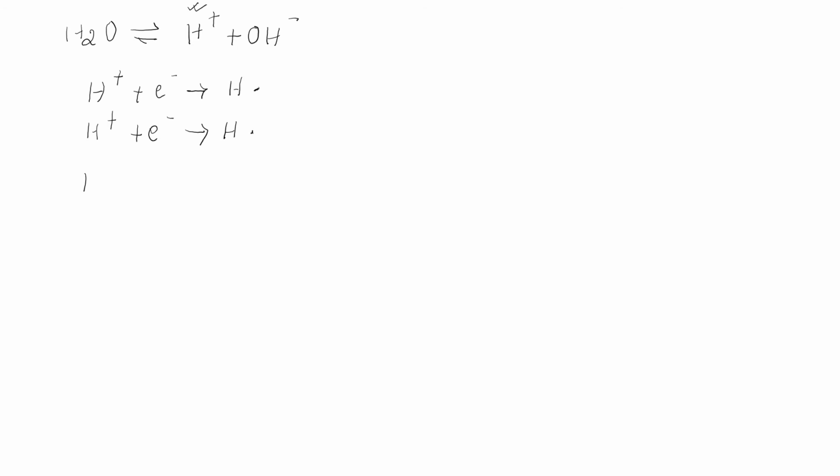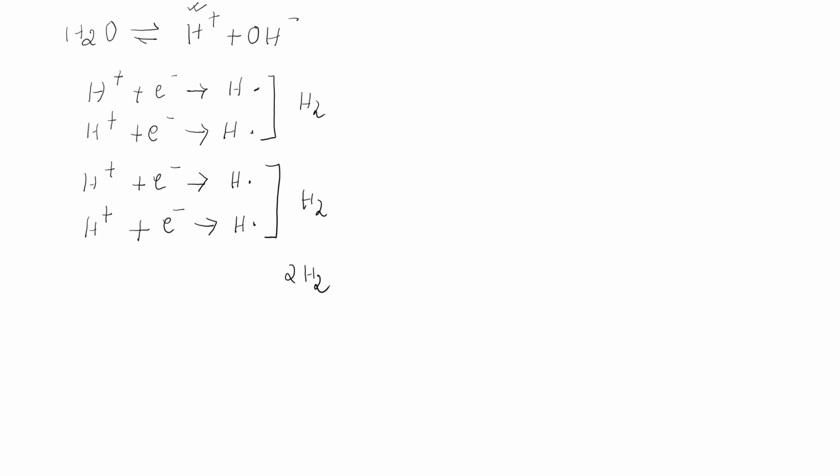In the third water molecule, H plus ion will take one electron and give you another H. Now in the fourth water molecule, one H plus will come out and take one electron and form a hydrogen radical. Now these two will give you one H2 molecule and these two will give you one H2 molecule. So in total we are getting 2H2.